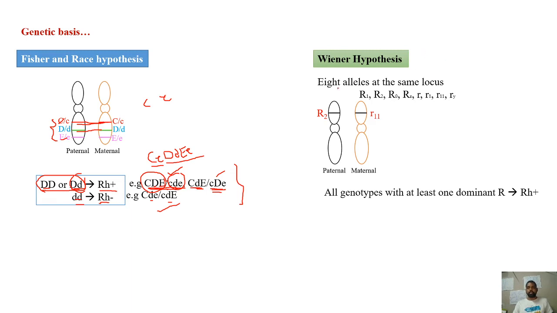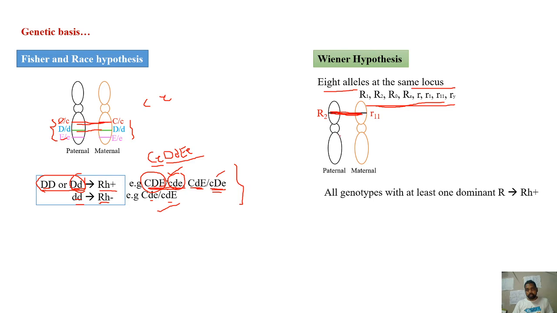Coming to the Wiener hypothesis, according to him, 8 alleles are present on the same locus. According to Fisher and Race, there are 3 loci on the homologous chromosome pair, but here a single locus can have 8 different possibilities. This is similar to what we have seen in ABO blood grouping. There it is only 3 alleles, but here it is 8 alleles. By using these 8 alleles, you can write different combinations. How many genotypes can be written with these 8 alleles? You can again calculate by using the n into n plus 1 by 2 formula.